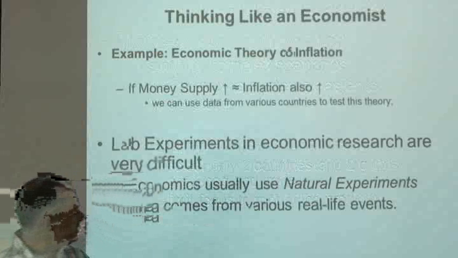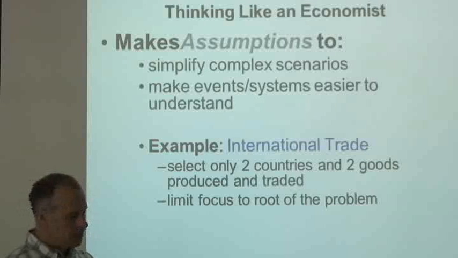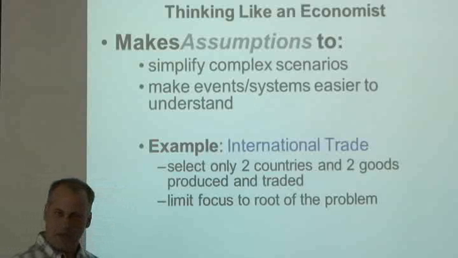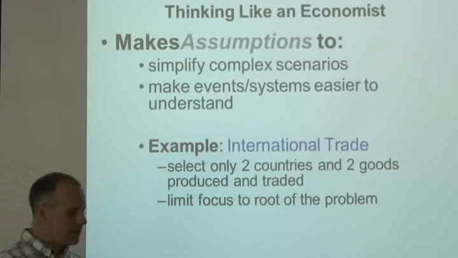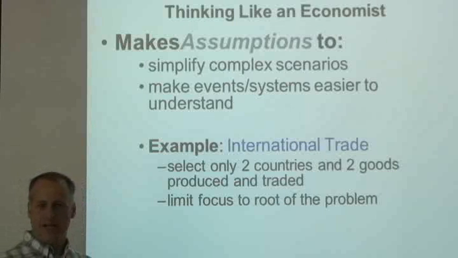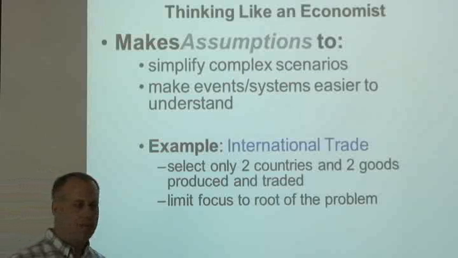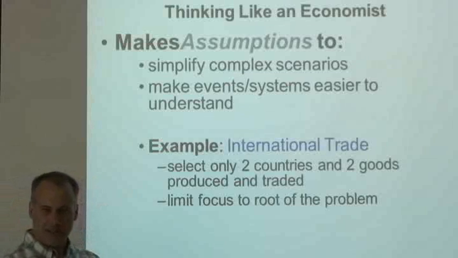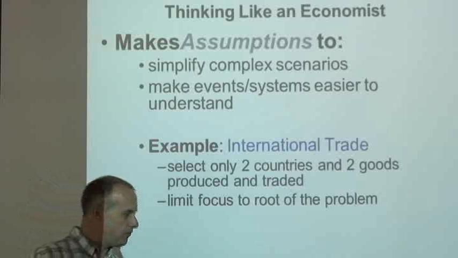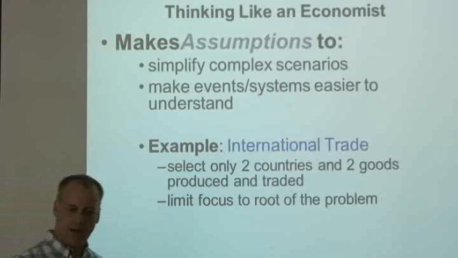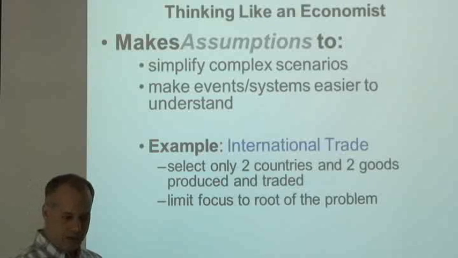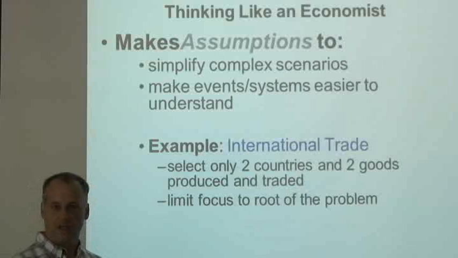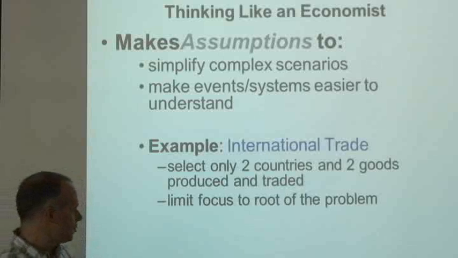In building a model to test the economy, we make assumptions. Right? When we test a theory, we make assumptions. We try to narrow it down to a manageable number of parameters. We try to make our events and systems easier to understand. And in building models of the economy, we certainly simplify things. We simplify things to get down to the key element, the number one thing that we're interested in. For instance, if we want to analyze international trade, we might construct a model that assumes a world with two countries and two goods. In some cases, this might be problematic, but it provides a simple model that can go a very long distance towards explaining the important pieces of international trade.